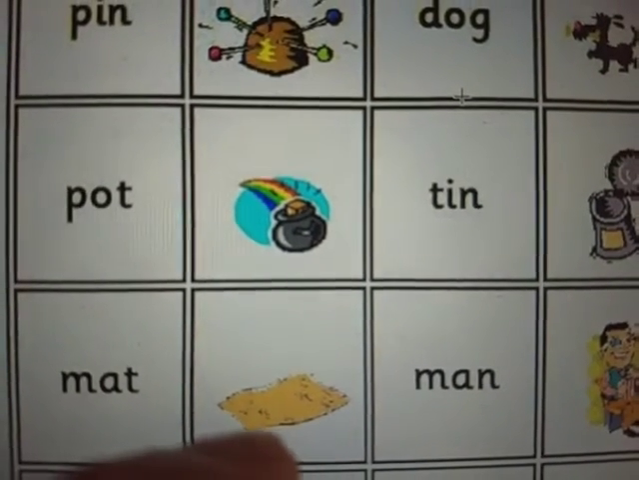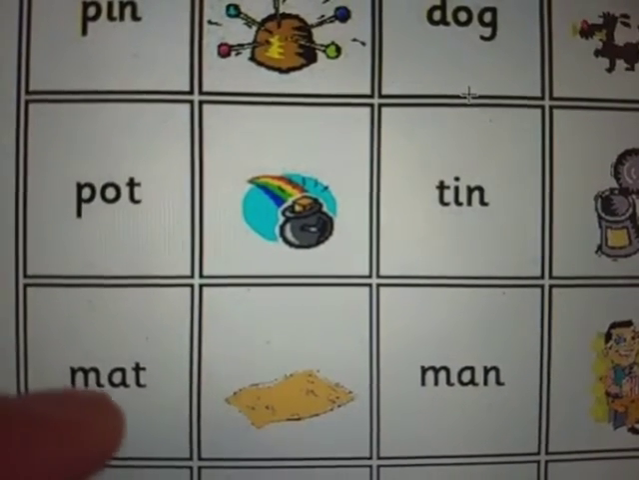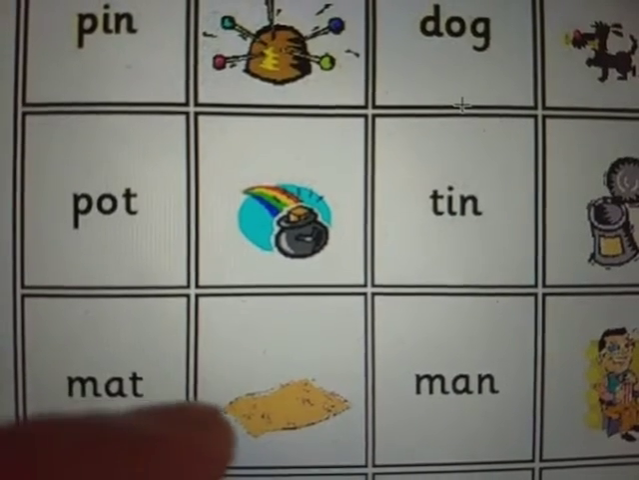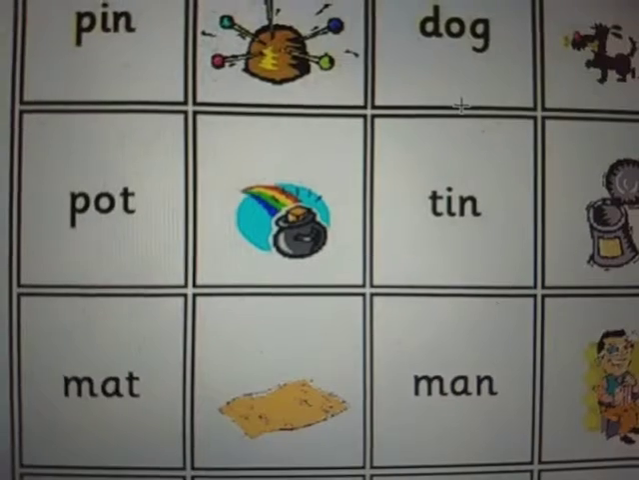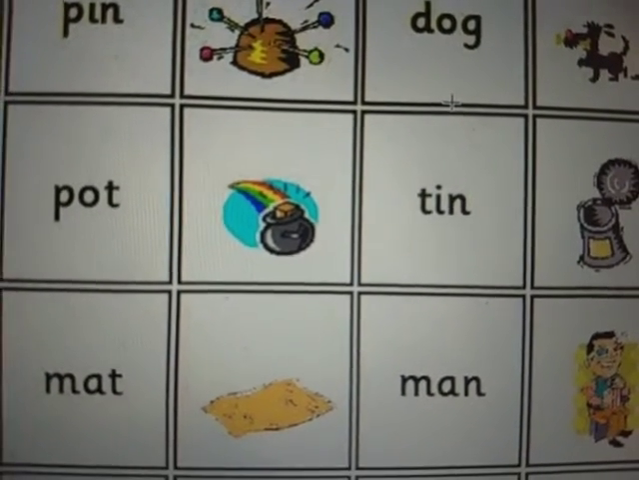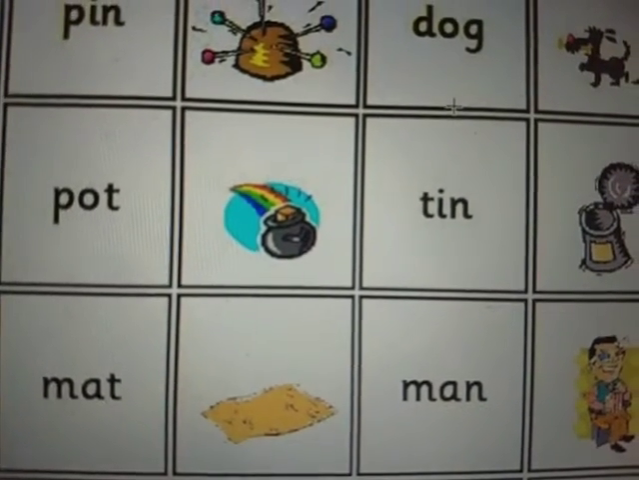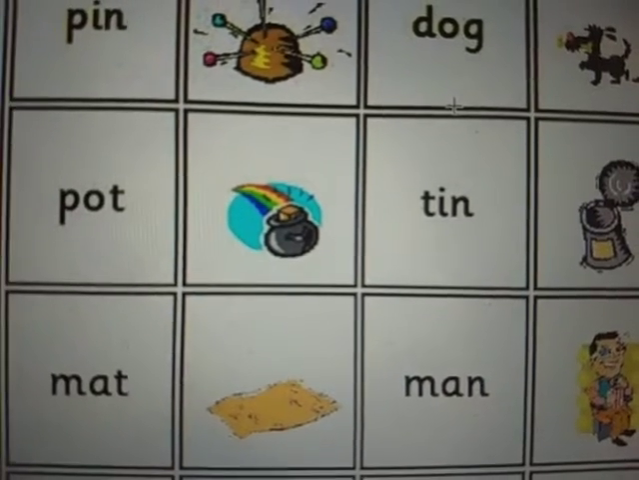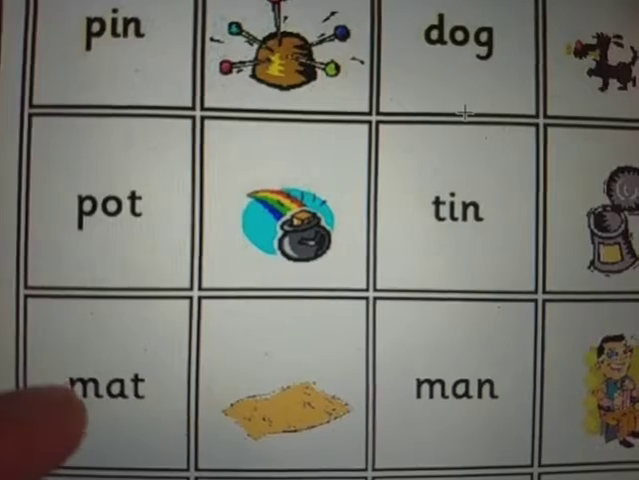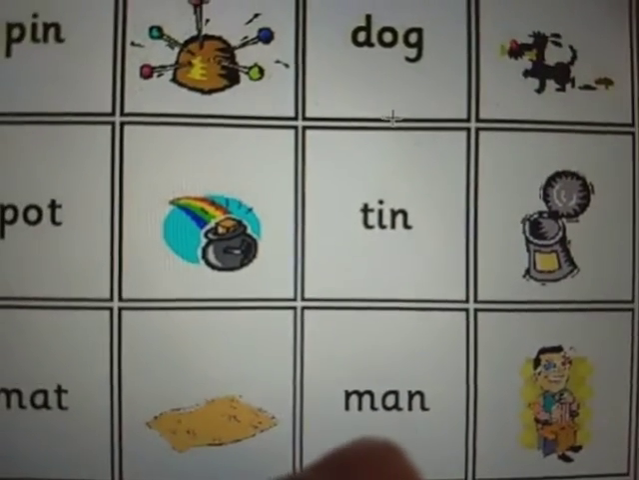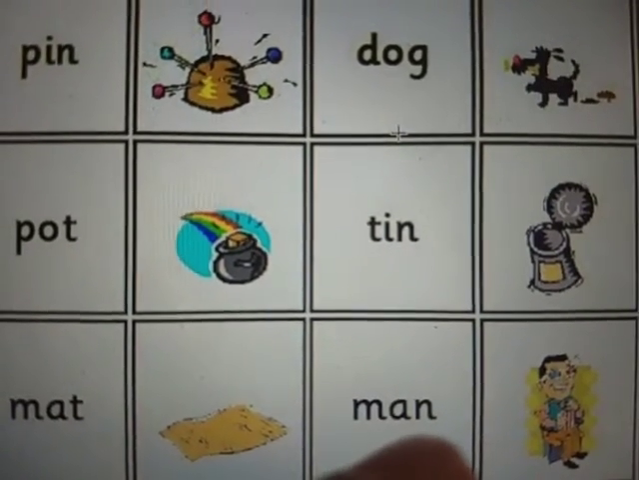Let's take the next one. This is a picture of a mat. Mat. In the word mat, what is the beginning sound? You read the word and listen to it carefully. Mat. The beginning sound is mm. The next one, it's a picture of a man.